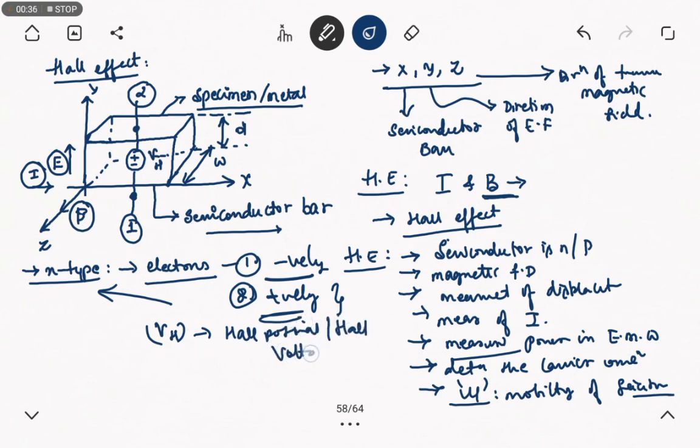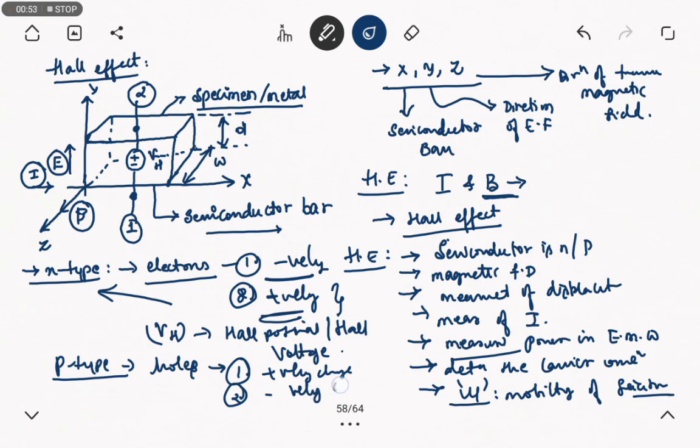Similarly, for p-type material, the charge carriers will be holes. Vice versa, the process happens: surface 1 will be positively charged and surface 2 will be negatively charged. So, as explained above, the carriers will be electrons for n-type and holes for p-type. This is one simple process of the Hall effect.